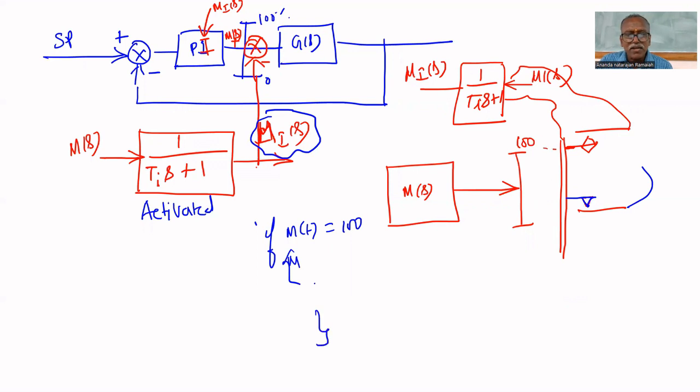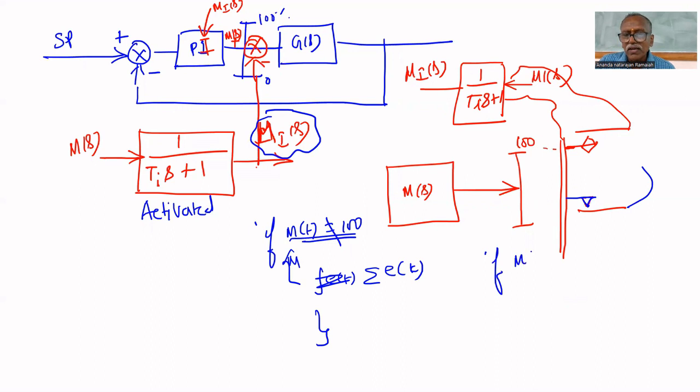The integrator part can be written here, integral of E of t dt. In a digital circuit, it will be the sum of E of k. It can be stopped whenever it reaches 100%. Therefore, if not equal to 100%, this integral mode will be there.